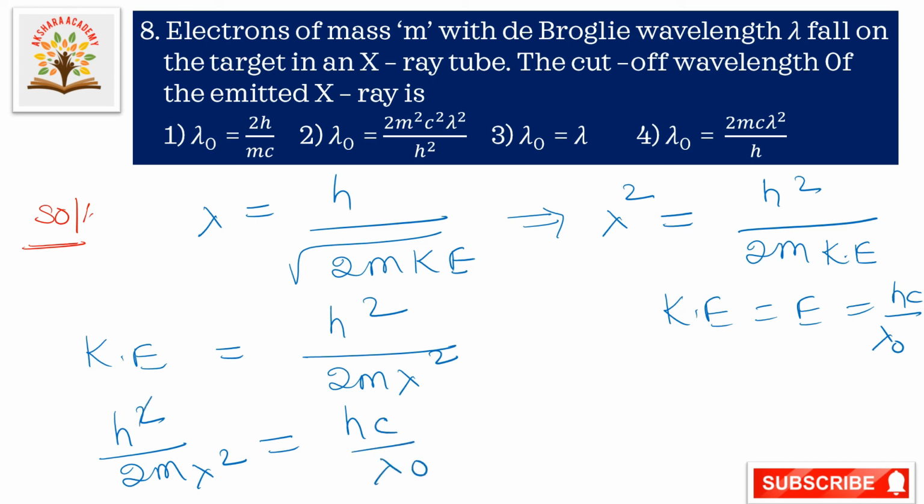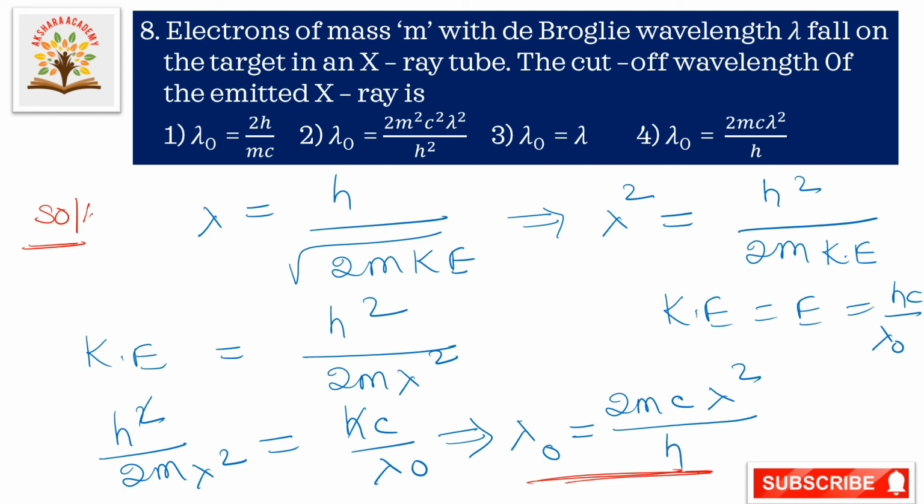Here h gets cancelled. From this we can write the cutoff wavelength of the emitted X-ray as lambda naught is equal to, taking cross multiplication, 2mc lambda square by h. Okay, this is the cutoff wavelength of the emitted X-ray. Okay, next we will go to the next question.